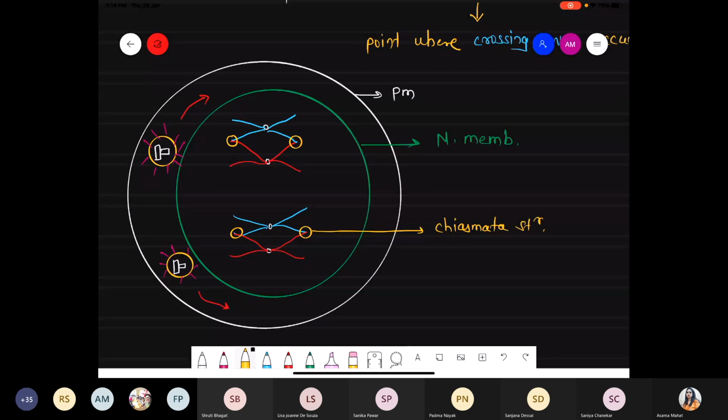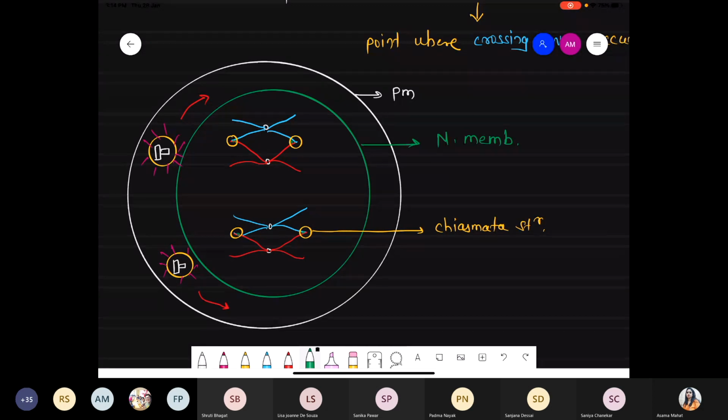Whenever we talk about the chiasmata, these are the sites where crossing over occurs, where there is an exchange of genetic material. That was the chiasmata. Now, between the chiasmata only, the synaptonemal complex is present.